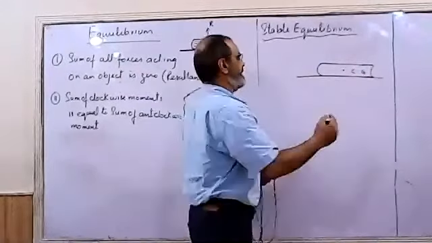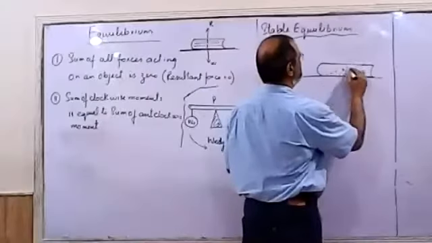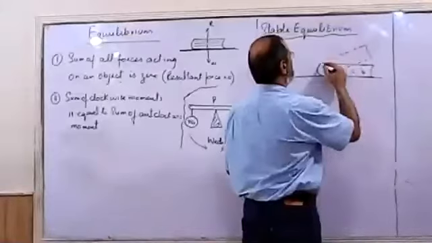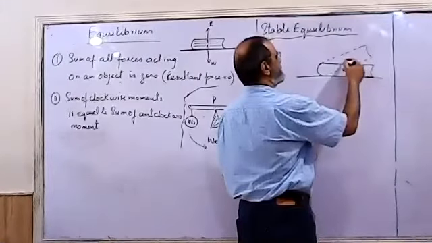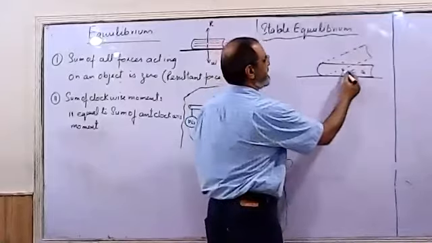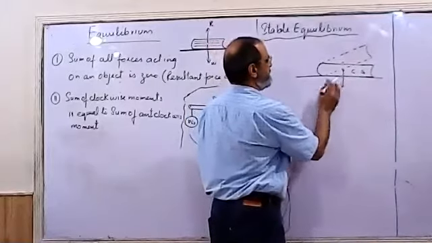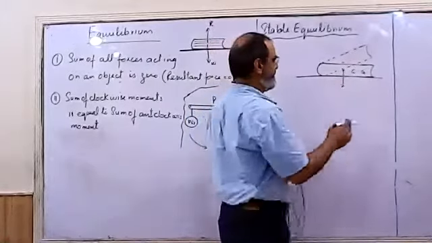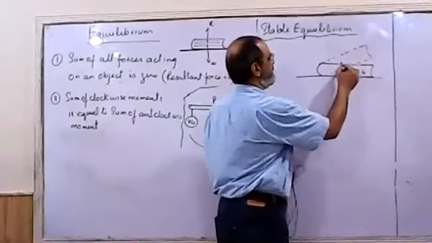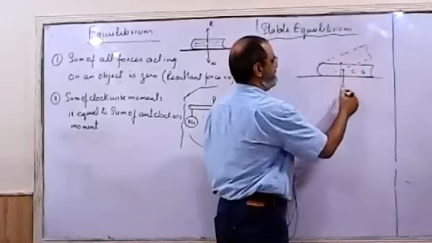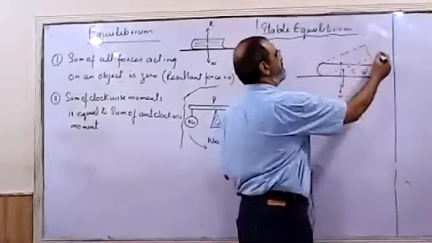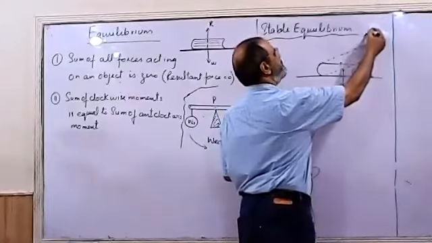If we lift it slightly, its center of gravity rises with it. Weight is acting downward and it is passing through the base of the book. But in the new position, again, if you consider the weight of the book, it is still passing through the base. At this position, I have applied a displacing force.